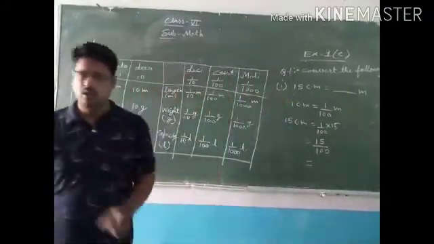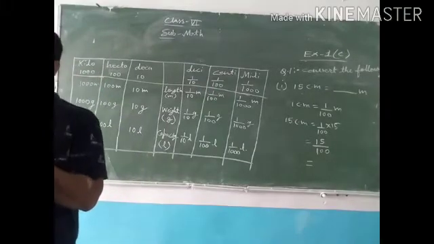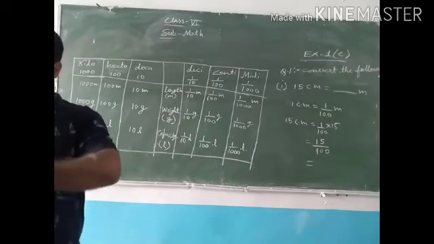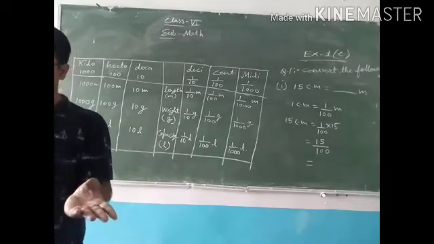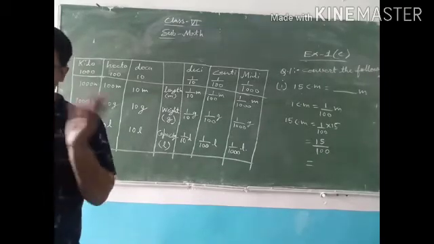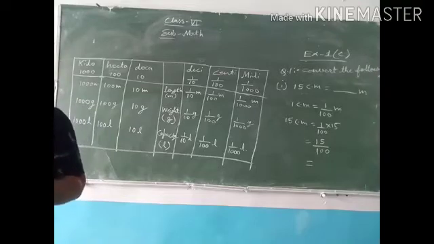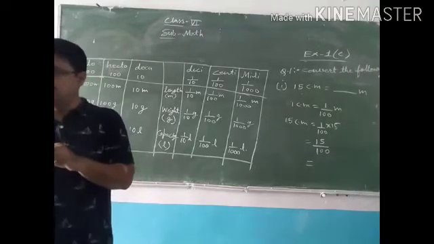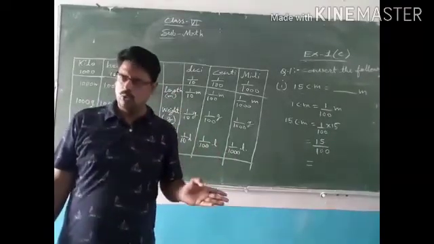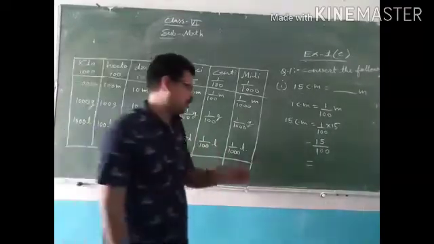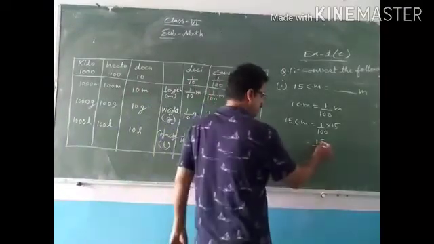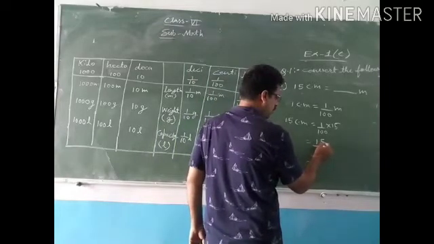And we know that when we divide any number by 10, then decimal we put before 1 digit. If we divide by 100, then decimal we put before 2 digit. If we divide any number by 1000, then decimal will be moved before 3 digit. ठीक है? किसी भी नंबर को 10 से डिवाइड करते हैं तो डेसिमल 1 डिजिट पहले लग जाता है. 100 से डिवाइड करते हैं then 2 डिजिट बिफोर and 1000 then 3 डिजिट. Here we are dividing by 100. यहाँ हम 100 से डिवाइड कर रहे हैं then decimal 2 digit before.